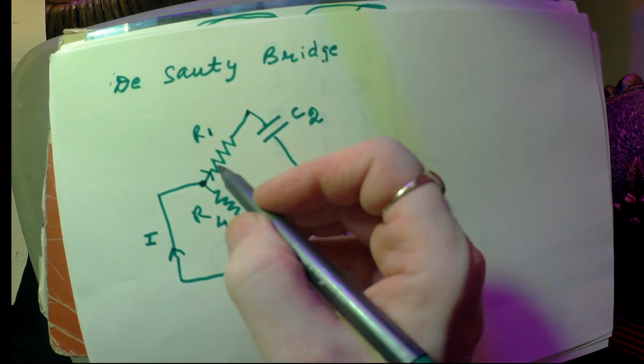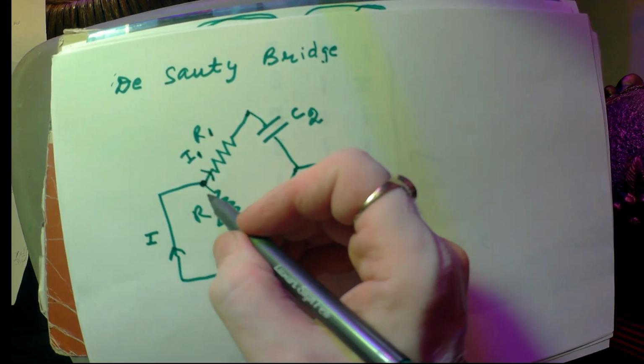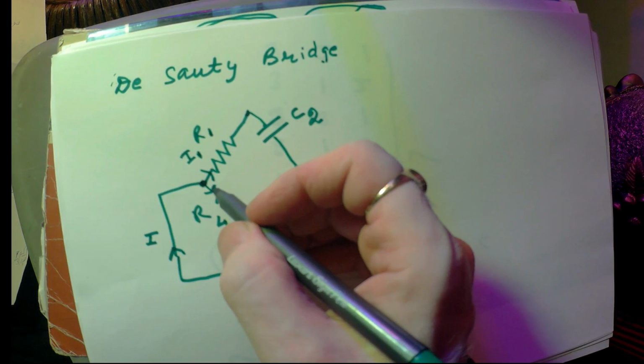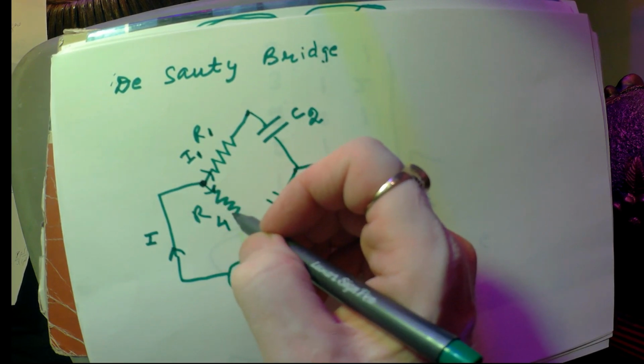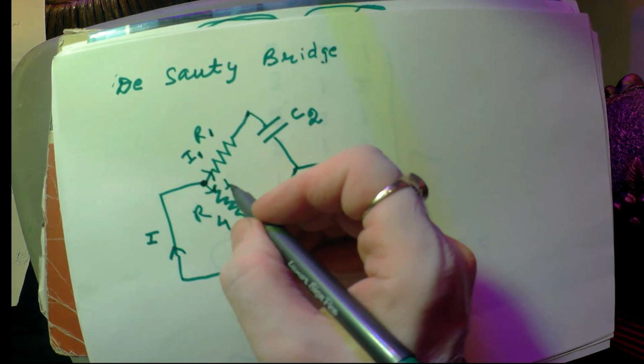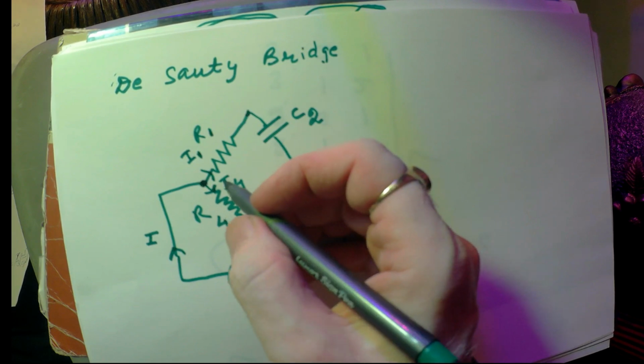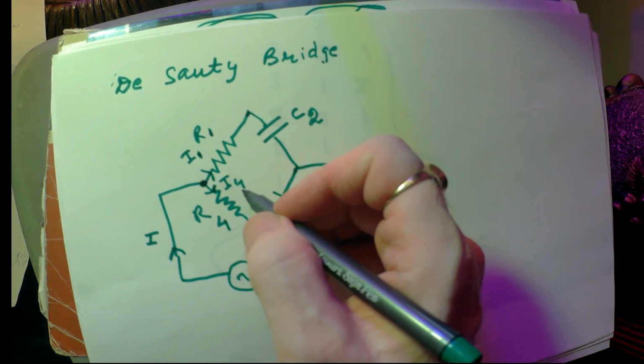Some current will go through R1, it is I1. Some current will flow through R4. Let this current be I4, because the name of the resistor is R4. That's why the name of the current is I4.